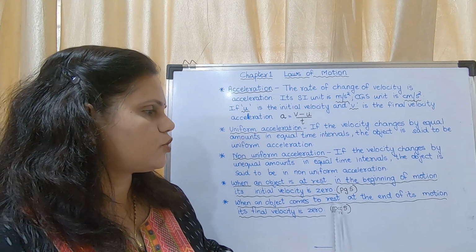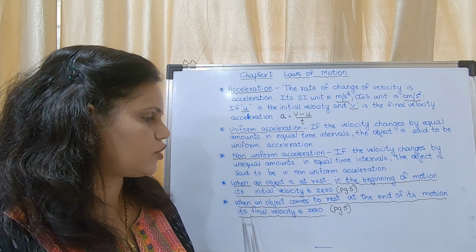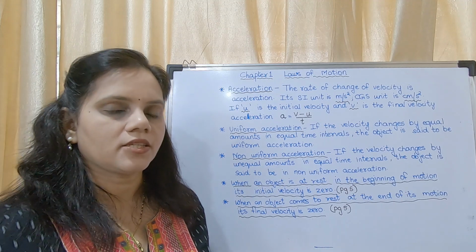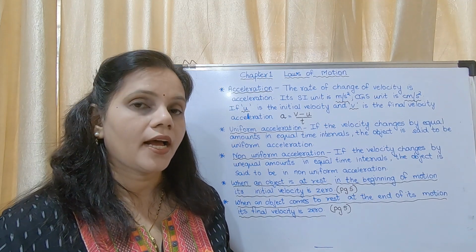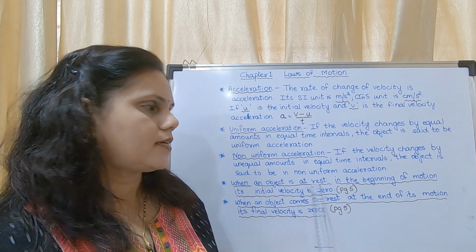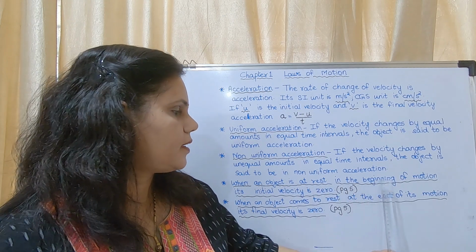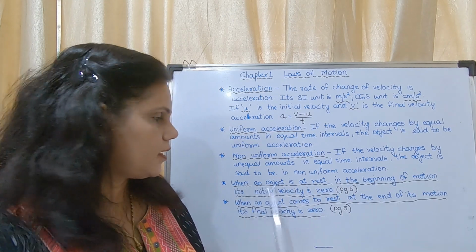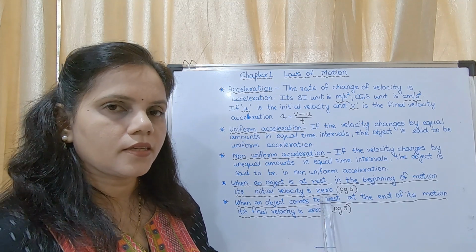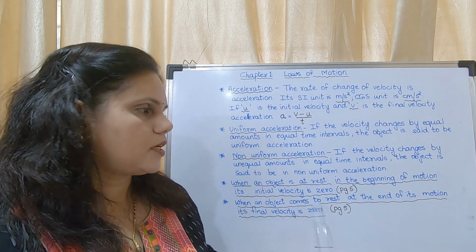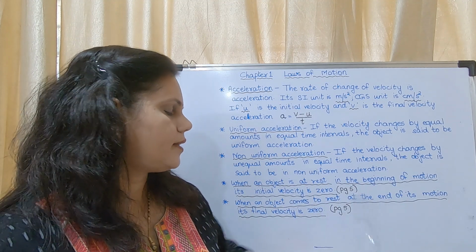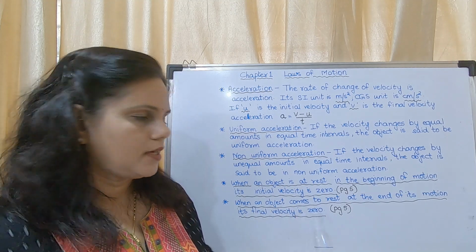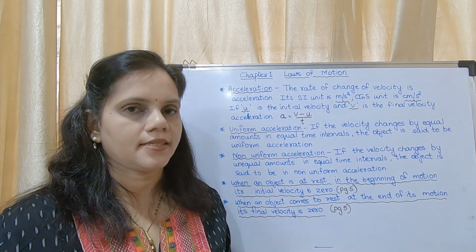When an object comes to rest at the end of its motion, its final velocity is 0. I repeat, the same two statements.